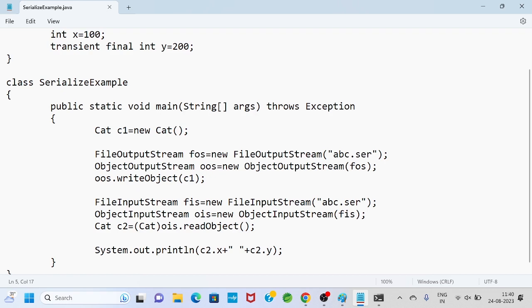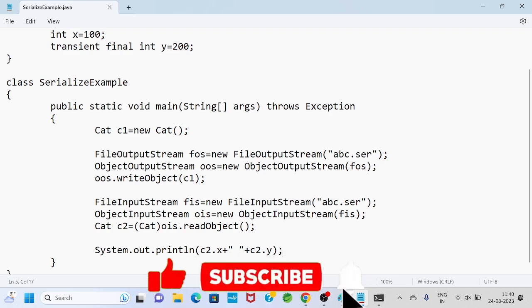The main advantage of externalization over serialization is that, based on our requirement, we can save either the total object or part of the object. So it depends upon us. If I want to do something in a customized way, then we will go for externalization. In serialization, the object is completely going into the file.